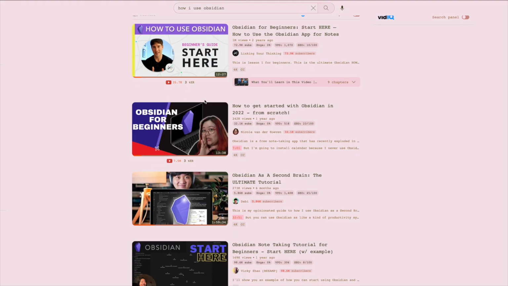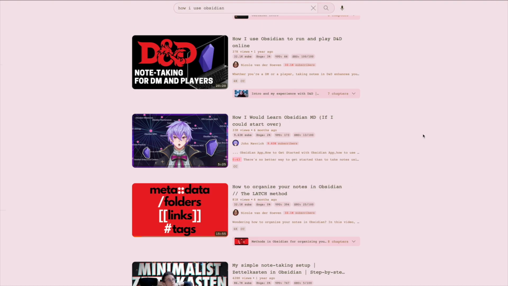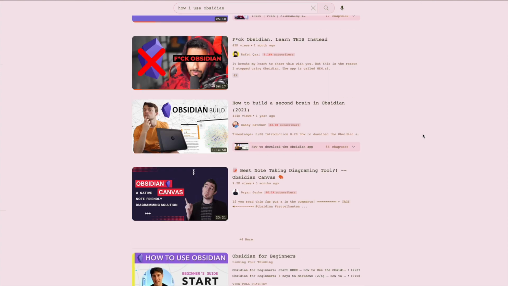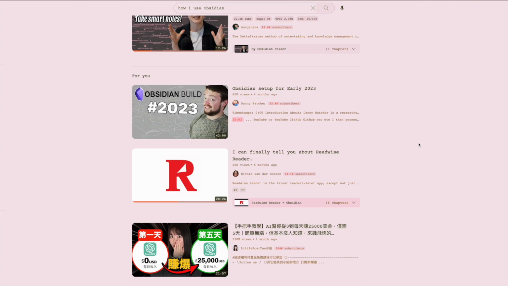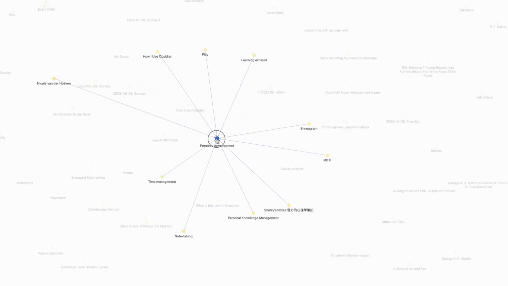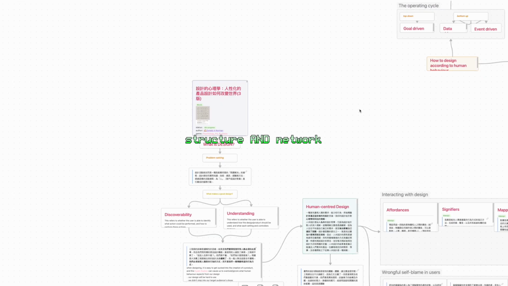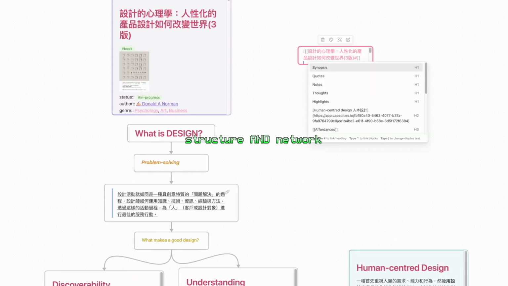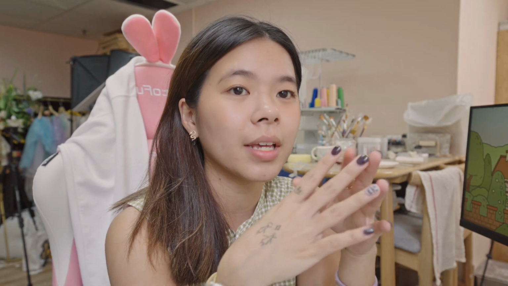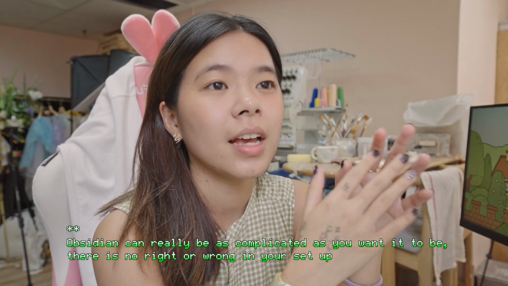This is such a powerful app that a lot of people who are studying for their PhD, writing a paper, or doing IT or coding actually use Obsidian to organize everything that they learn, so that they can have a really great structure of all of their knowledge on a certain subject. But for me, I'm just using it as a leisure user. So my setup is not as complicated as everyone else's, and it is kind of casual.